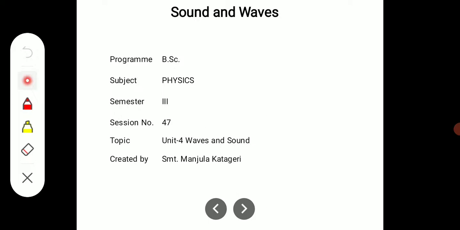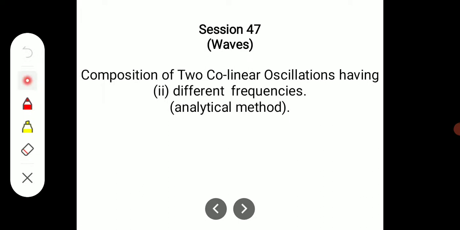In session 46 we studied the composition of collinear oscillations having equal frequencies. But in session 47, we are going to study the composition of two collinear oscillations having different frequencies, that is, unequal frequencies. And also we are going to see the analytical method of this one.